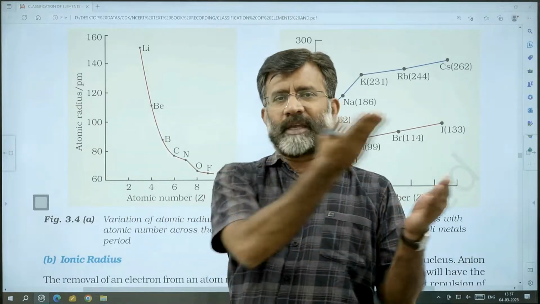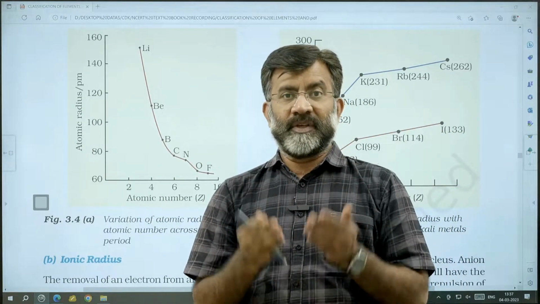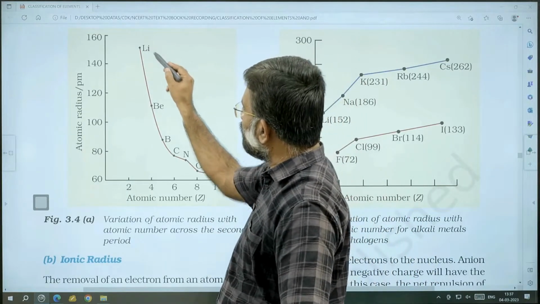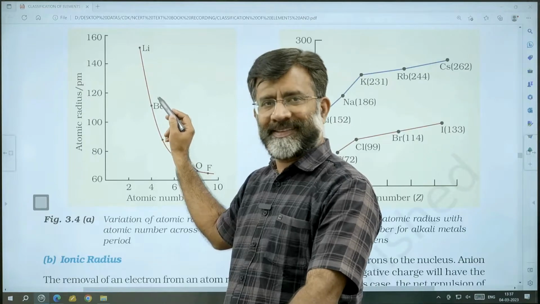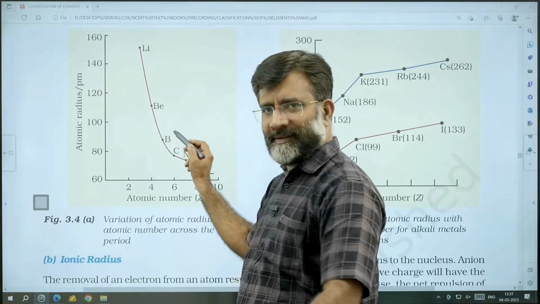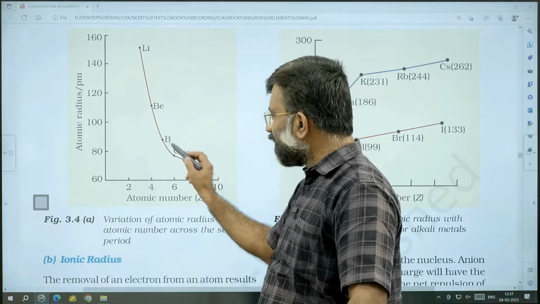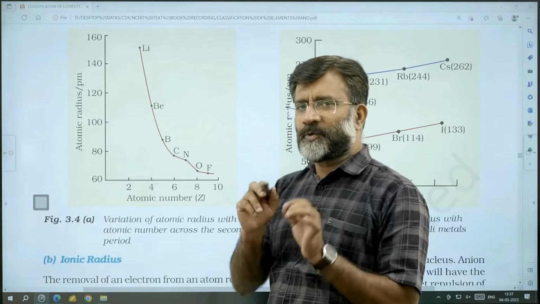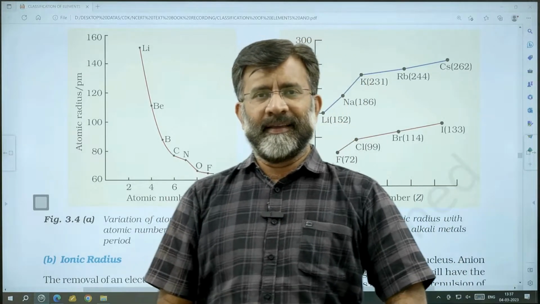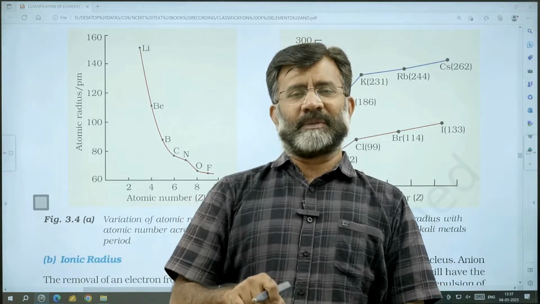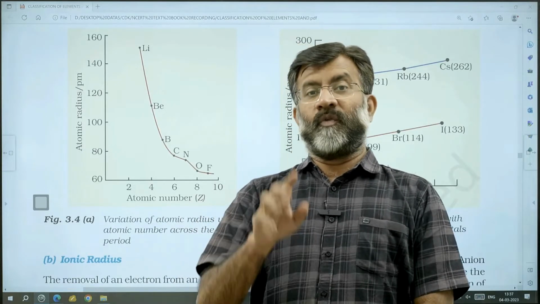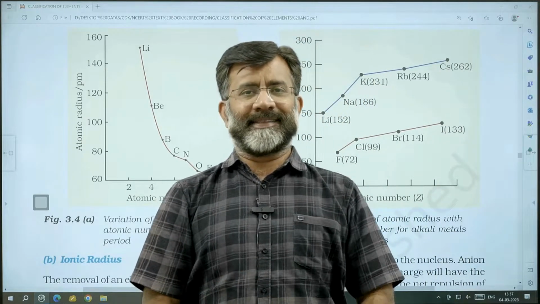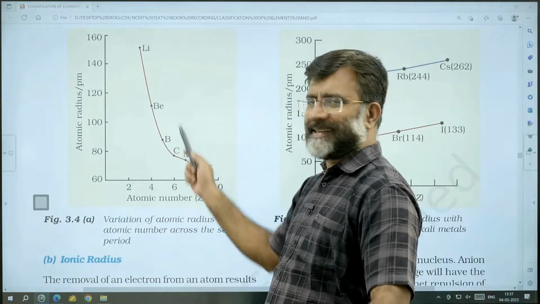We know across the period size decreases. We must know exactly how it decreases. You see the difference between lithium and beryllium is a very large difference. Beryllium to boron, that difference decreases. Boron, carbon, carbon, nitrogen, nitrogen, oxygen, oxygen, fluorine. So you should have a meticulous idea regarding such data and graphical representation given in the NCERT. What we generally comment is that going across the period, size decreases. How does it decrease? Somewhat like this it is decreasing.